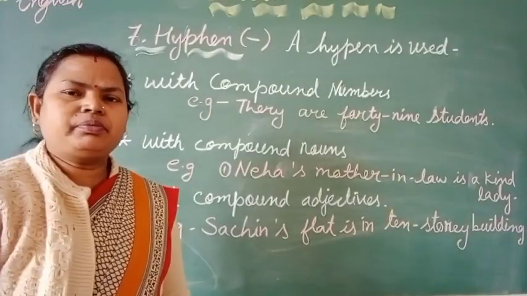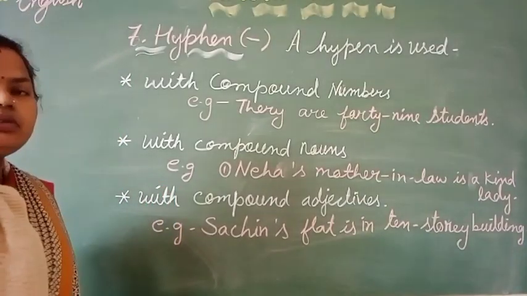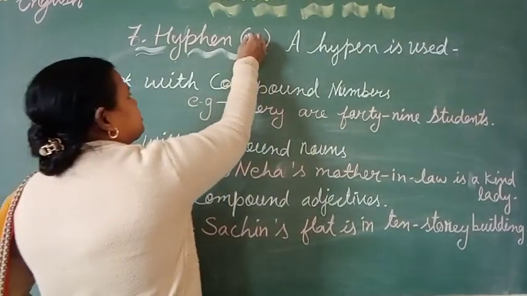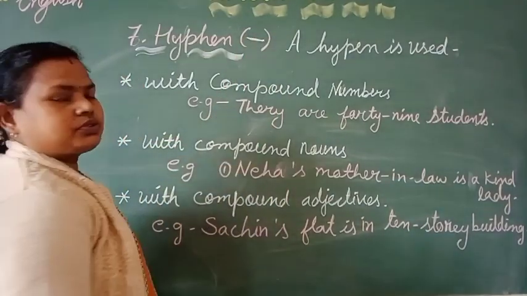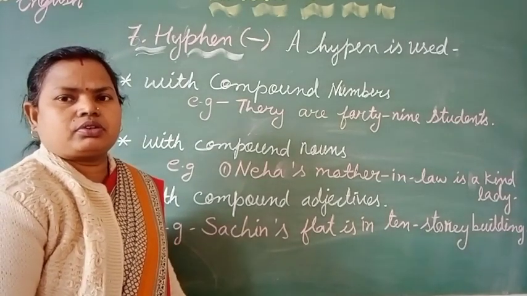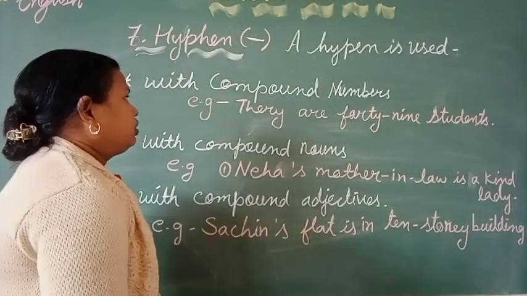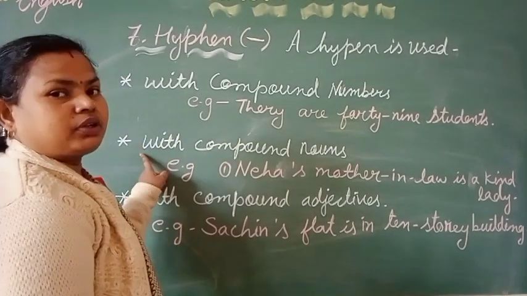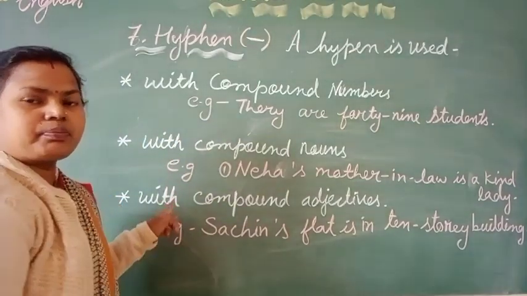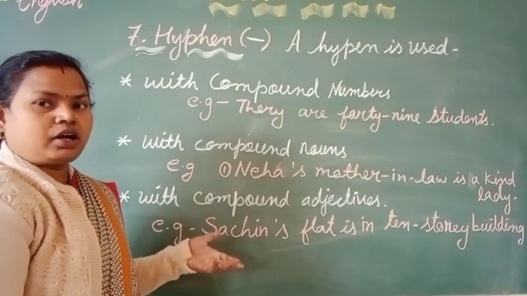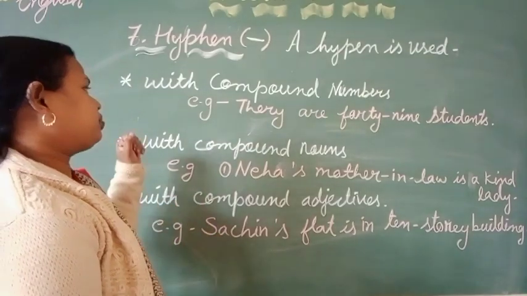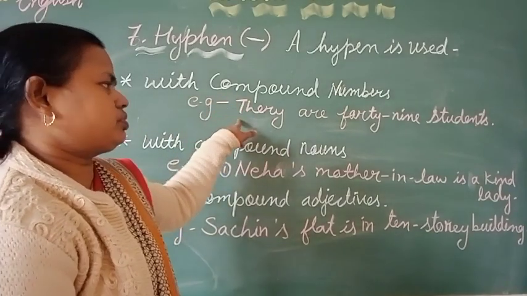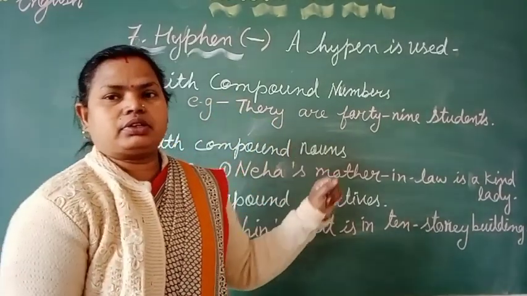This is a hyphen. The hyphen, a short dash used in a sentence, is generally used to join words. It is used with compound numbers, with compound nouns, and with compound adjectives. But how? Let's see with examples. First, with numbers, when we use a number in a sentence.